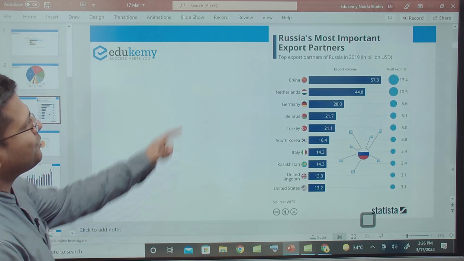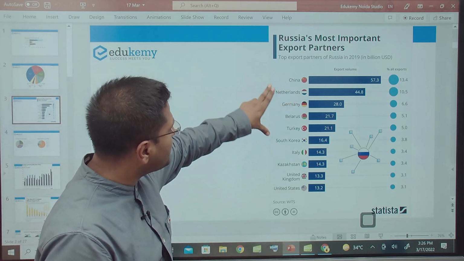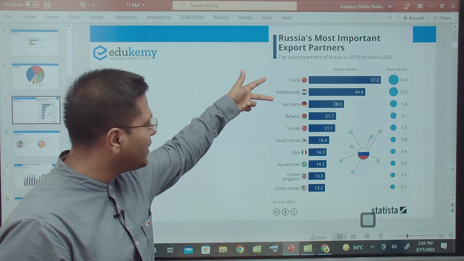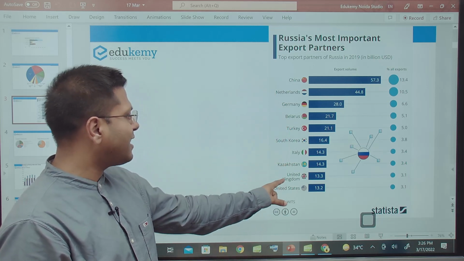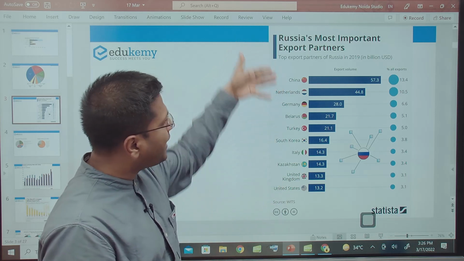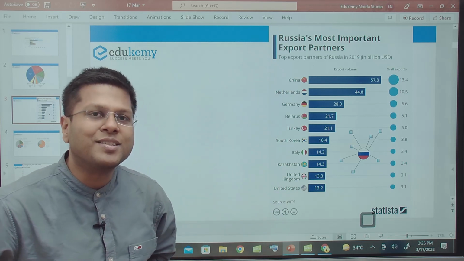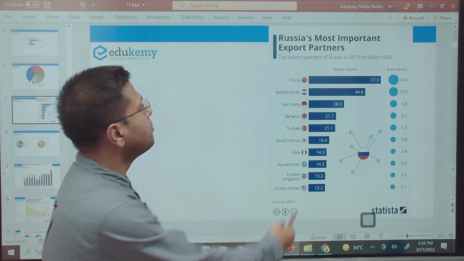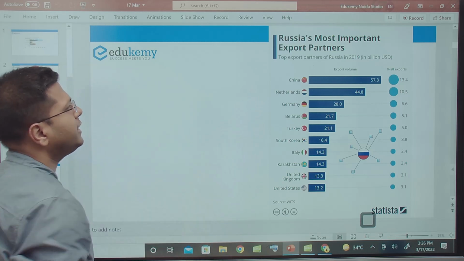Moving ahead, who are Russia's most important export partners? China, and then some European economies: Netherlands, Germany, Belarus, Turkey. What are these, European countries or OECD countries? Even South Korea is an OECD country, Italy. Some economies like Kazakhstan, UK, USA. So the point being that India does not figure in the top 10 of Russia's most important export partners. That means India is not getting chiefly impacted. India is getting impacted, but not the most. The most impact will be felt in European economies. This is very much clear from the image here.